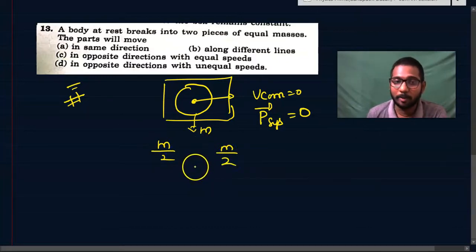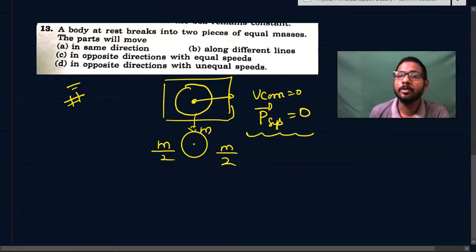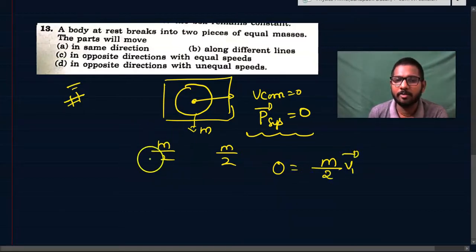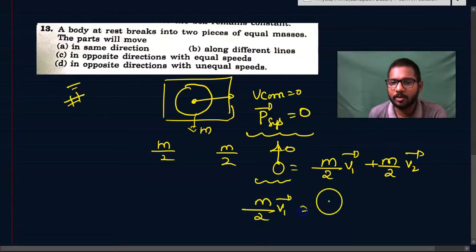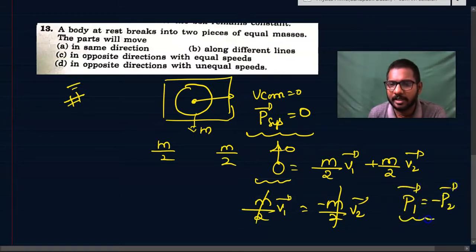Linear momentum should be conserved because it is due to internal force. Initial momentum is 0. Final momentum should also become 0. That means 0 is equal to final momentum, which is m by 2 v1 vector, the velocity of the first particle, plus m by 2 into v2 vector. Initial momentum is 0. m by 2 into v1 vector is equal to minus m by 2 into v2 vector. m by 2 cancels, or otherwise p1 vector is equal to minus p2 vector can also be written.